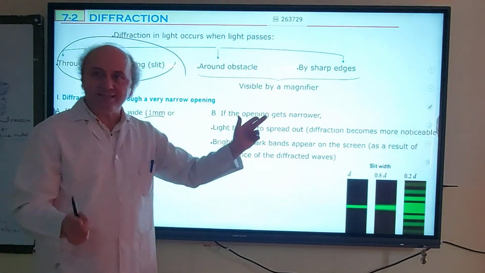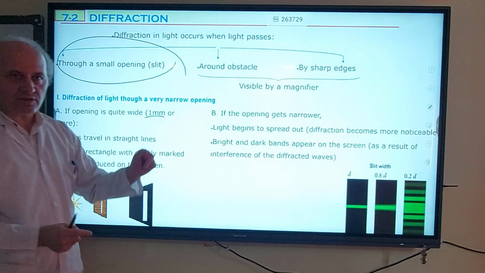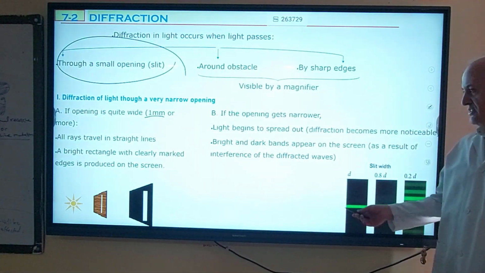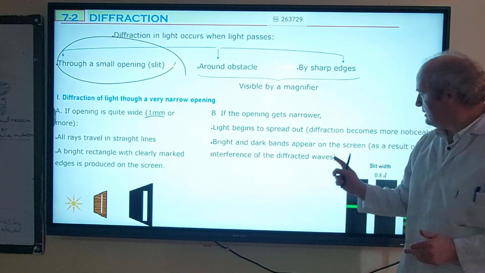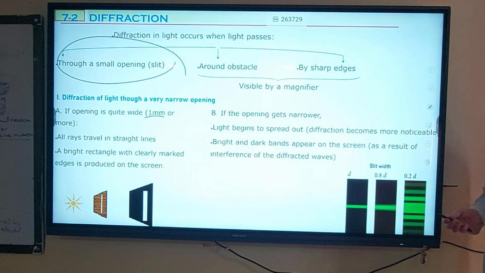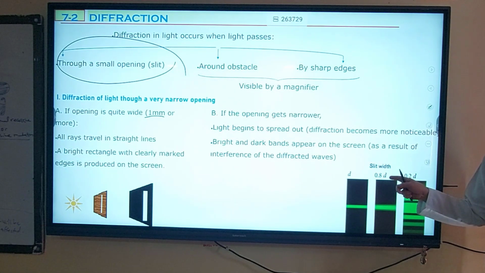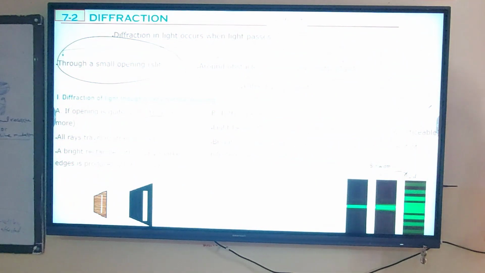However, if you make this opening narrower and narrower, you will observe something very interesting. This is what we see here, if it is white light. As slit width decreases, this bright region starts to become blurry. When slit width changes from D to 0.8D, then to 0.2D, we are observing something very similar to an interference pattern. You see that?